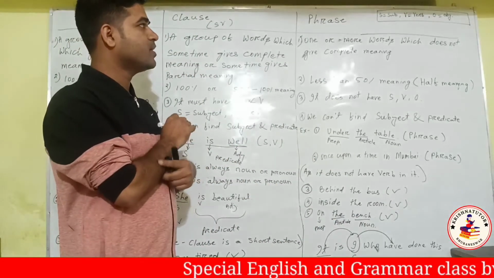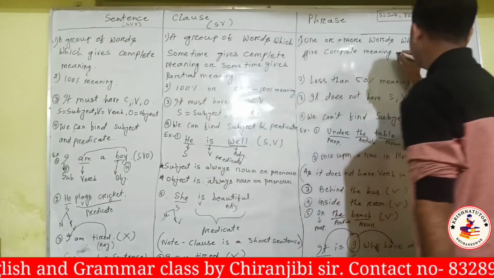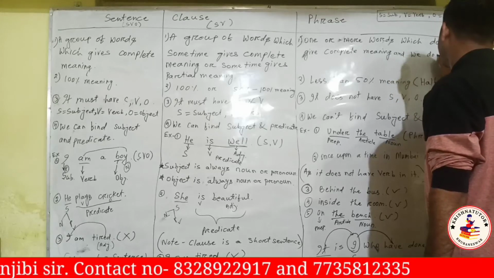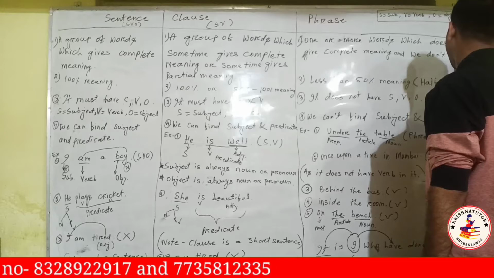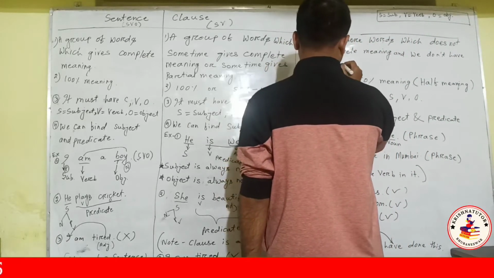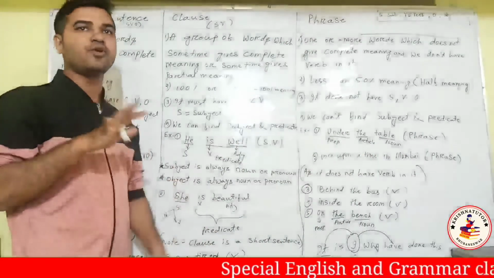Listen, one more line: we don't have a verb in it. In a phrase, we don't have a verb in it. So that's a phrase.